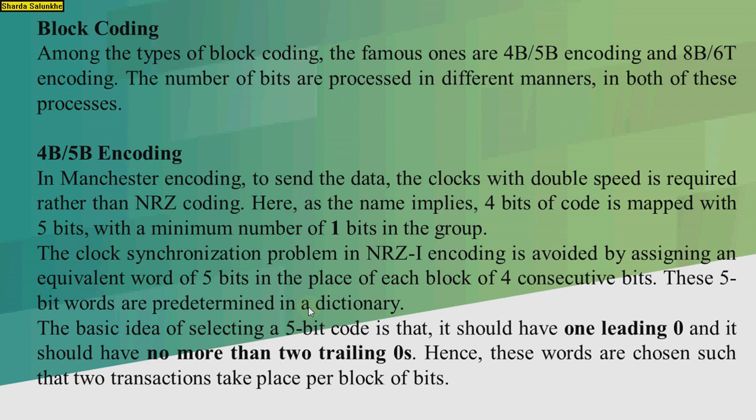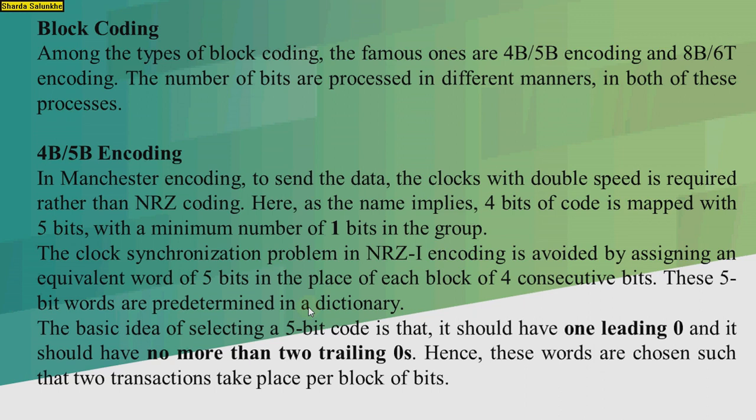4B/5B encoding. In Manchester coding, to send the data, a clock with double speed is required compared to NRZ coding. Here, as the name implies, 4 bits of code are mapped to 5 bits with the minimum number of 1 bits in the group. So that is 4B/5B. That is, 4 bits of code are mapped to 5 bits with a minimum number of 1 bits in the group.